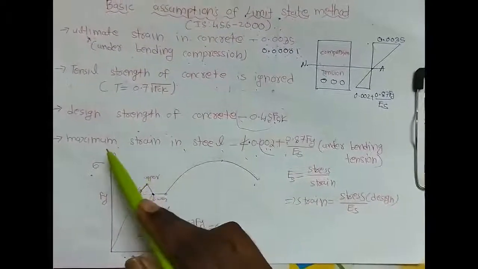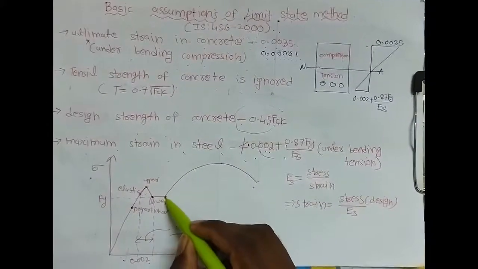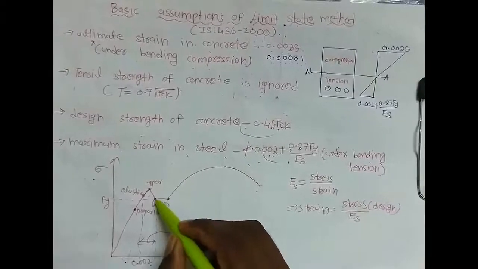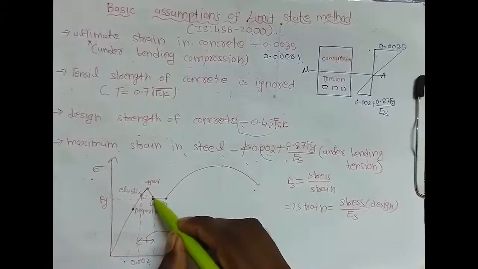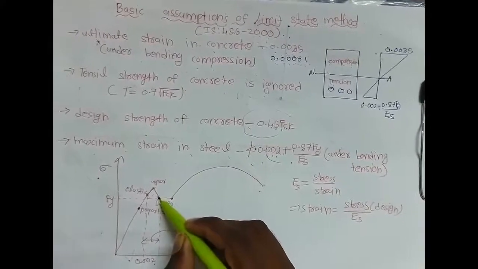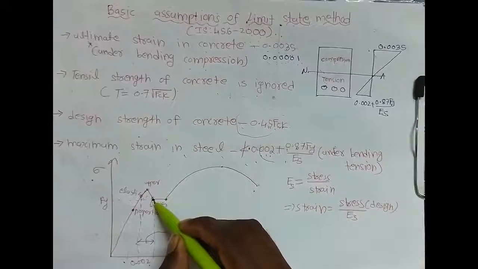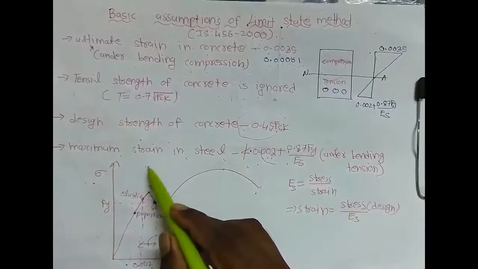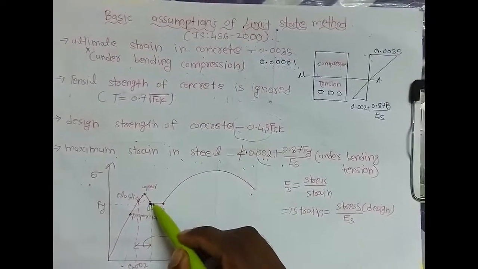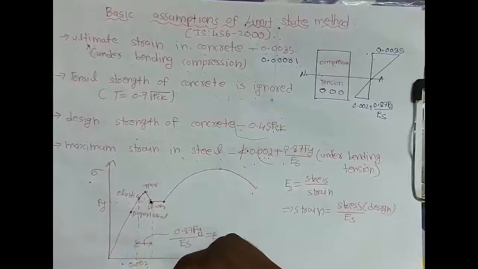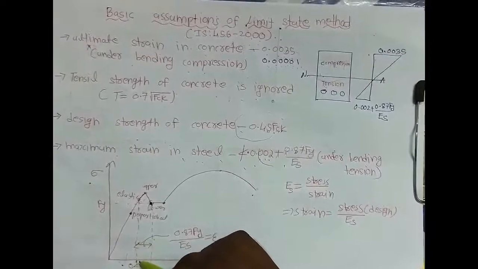But while considering the maximum strain in steel, we have to consider the point where the yield stress is. In yield stress, we consider the lower yield point. Always we consider fy at the lower yield point. So we have to consider strain here only. In any material, we have to stress the material up to its yield point. So the maximum strain in steel we get only at the yield stress. So here yield stress is here, here the elastic strain is here. So we have to add this much strain to 0.002.